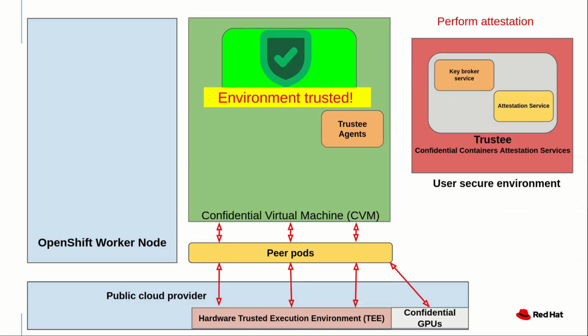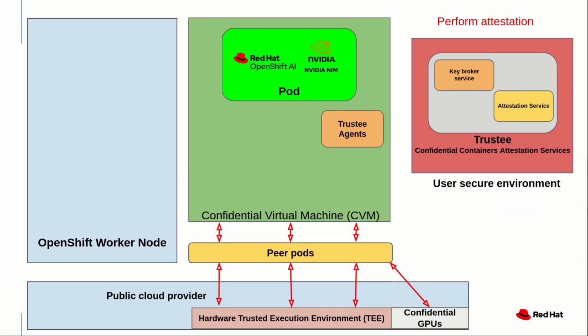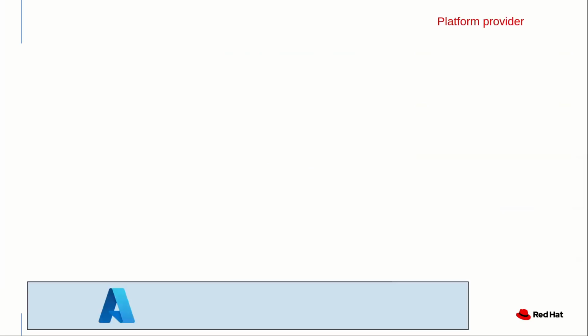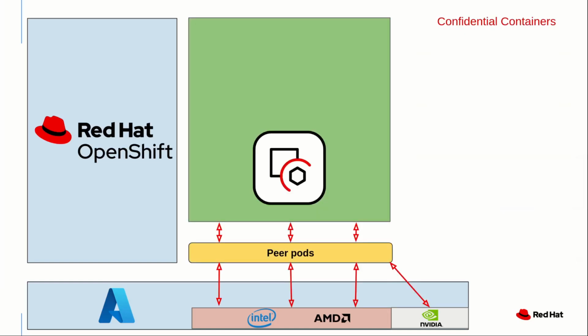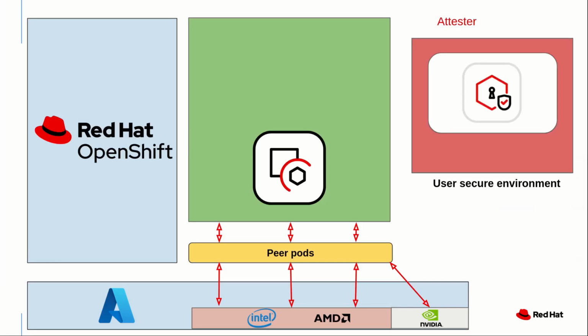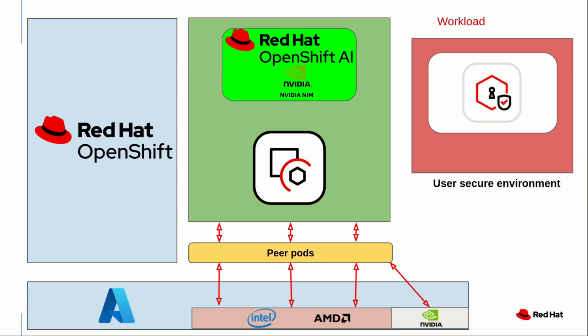Let's now look at the demo. In this setup, the cloud is Azure, which offers Intel or AMD trusted execution hardware and Nvidia confidential GPUs. On Azure, we also run an OpenShift cluster, and the whole confidential container setup is generated by the Red Hat OpenShift sandboxed containers operator. In the secure environment, we have the Red Hat trustee confidential compute attestation operator. To conclude, we have the Red Hat OpenShift AI operator that offers support for NVIDIA NIM containers.